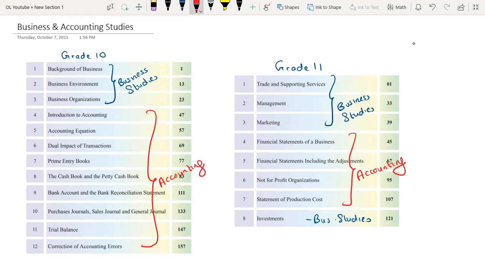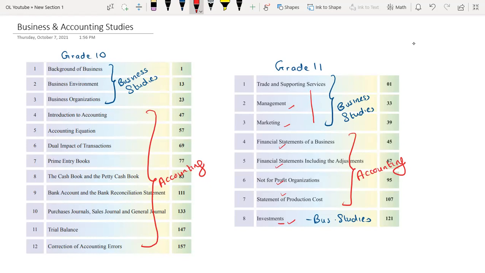Same in your grade 11 syllabus, the first three chapters, and the last chapter, the trade and supporting services, the management, the marketing and investments are concerned with the business studies subject. And 4 chapters, financial statements of business, financial statements including the adjustments, not-for-profit organizations and statement of production cost are concerned with accounting.